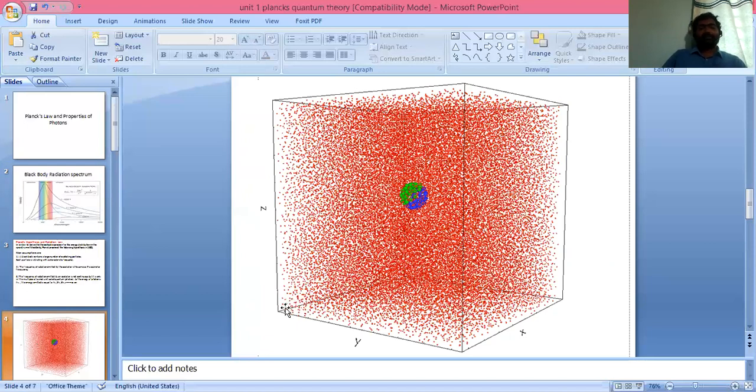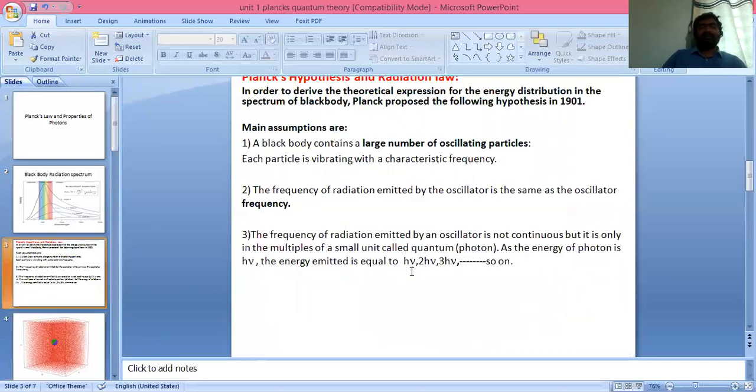According to the third assumption, the atomic oscillator does not emit continuous values, rather it emits values like 1 h nu, 2 h nu, 3 h nu, and so on. Here h nu is called the energy of a photon. The energy of a photon and the frequency of the emitted radiation have the relation E equals h nu.